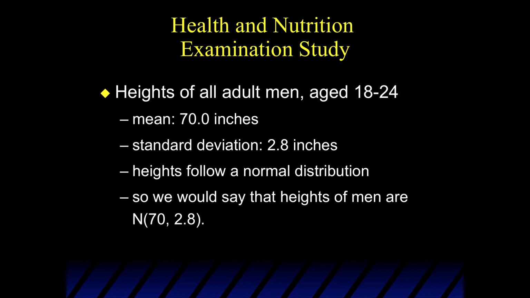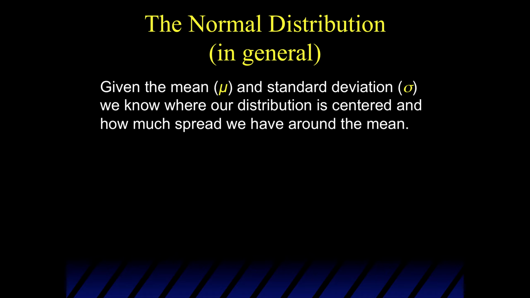So the notation at the very bottom, you would see that we would summarize this by capital N, again, standing for normal distribution. 70 being the mean would go first, and 2.8 being the standard deviation would go second. So that's going to be an important notation that we're going to use throughout the presentation of normal distributions.